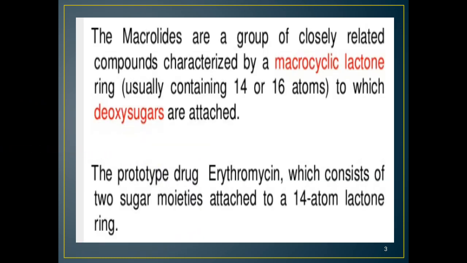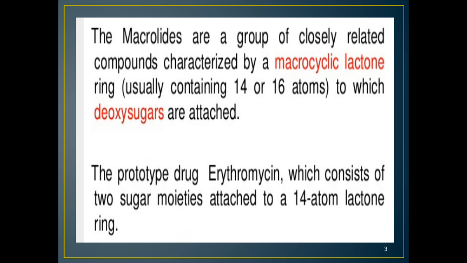So macrolides are a group of closely related compounds characterized by a macrocyclic lactone ring. What is macrocyclic? Macrocyclic is a ring structure consisting of more than 12 carbon atoms. Lactone means a cyclic ester. A lactone is an ester in which the functional group of the ester has become part of the ring structure with carbon atoms. So these lactone rings are usually 14, 15 and 16 membered.